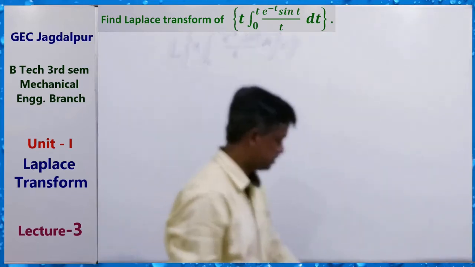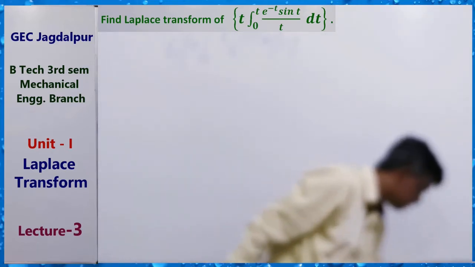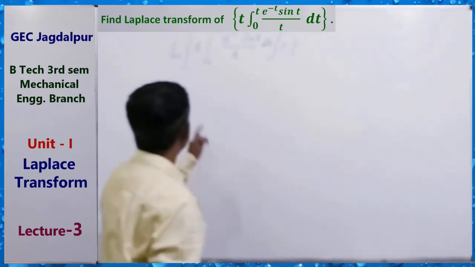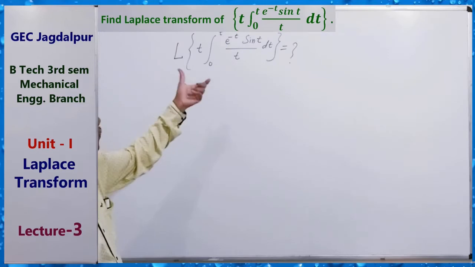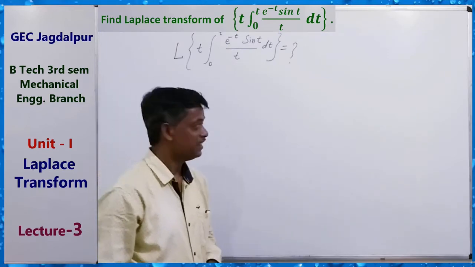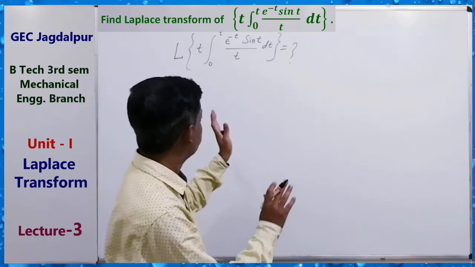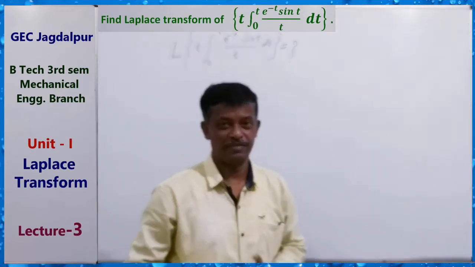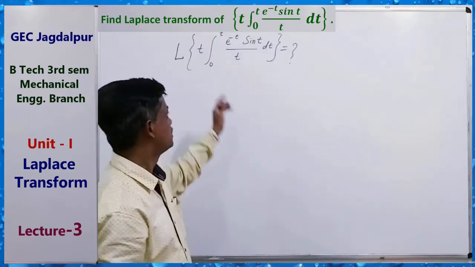We have to find this. Find the Laplace transform of this. Here, many properties are involved for solving these questions.